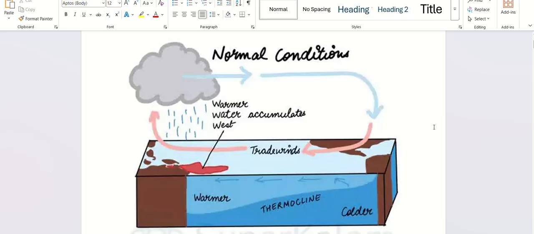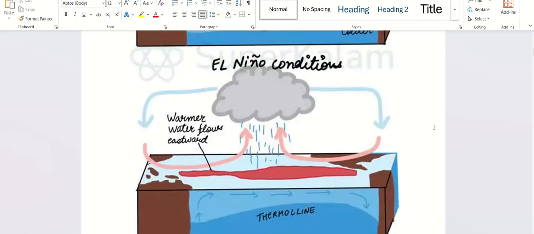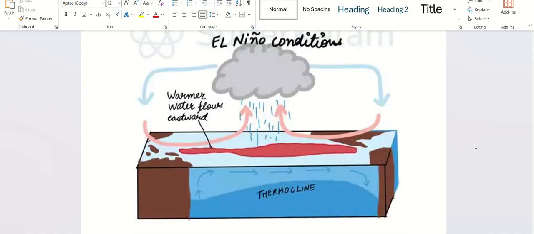That is normal condition. In El Nino condition, the problem here is very simple. This side also is hot, we know. This side also, over the summers, has become hot. So in El Nino condition, these trade winds are not very strong.